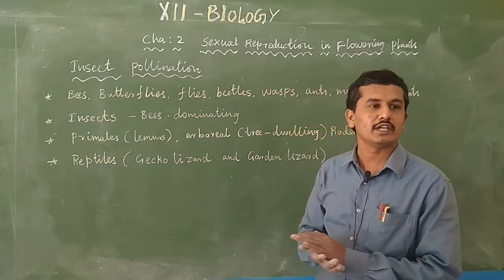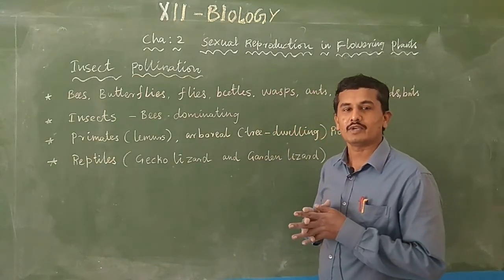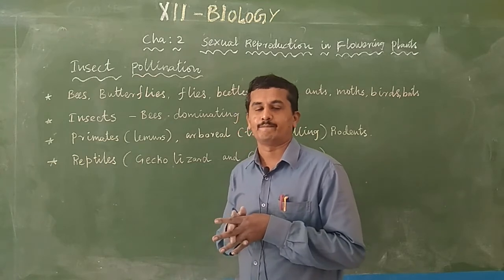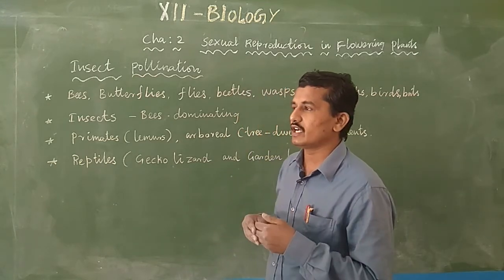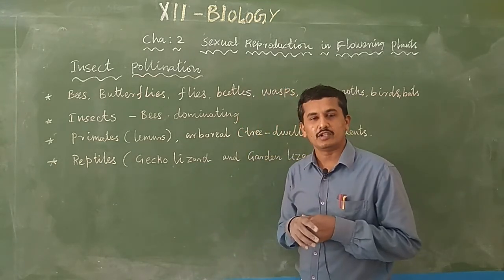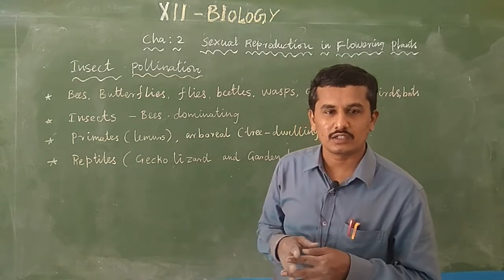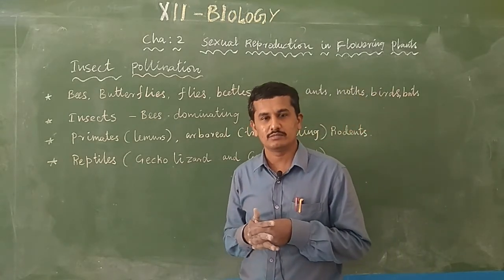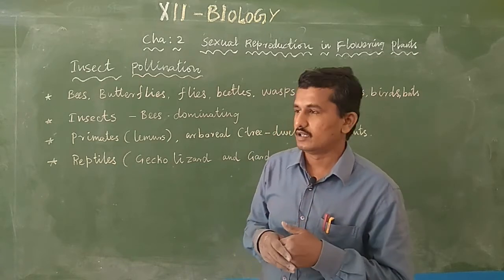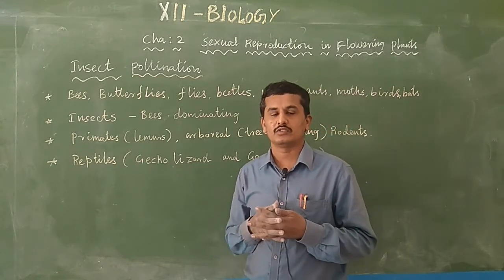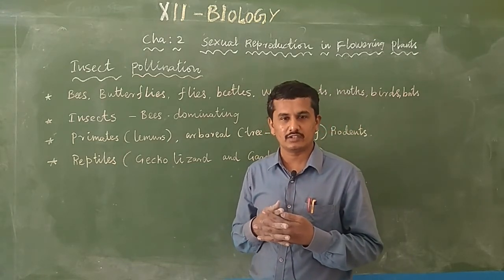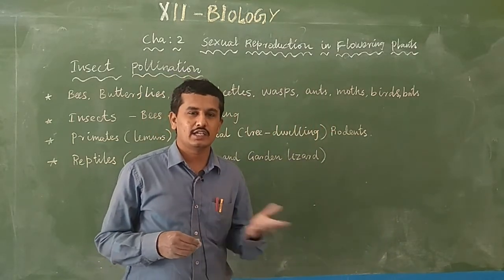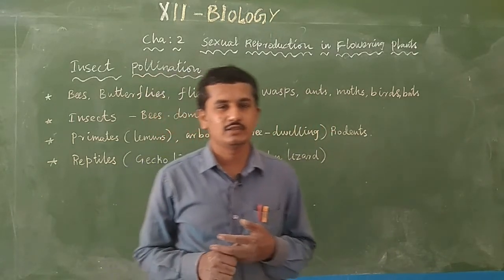Primates are also used for pollination. What is meant by primate? Primate is simply a kind of mammal. We already studied in 11th standard that animals are categorized into non-chordates and chordates. Non-chordates are invertebrates from Porifera to Echinodermata, and chordates are categorized into Protochordata and Vertebrata. Protochordata is categorized into Cephalochordata and Urochordata.